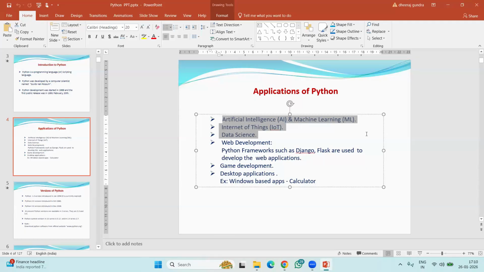These are the technologies I explained with some examples. Python is used in all these latest technologies: AI/ML, Internet of Things, and data science.